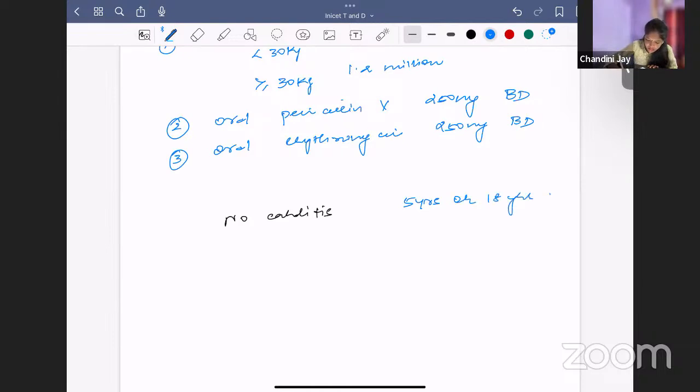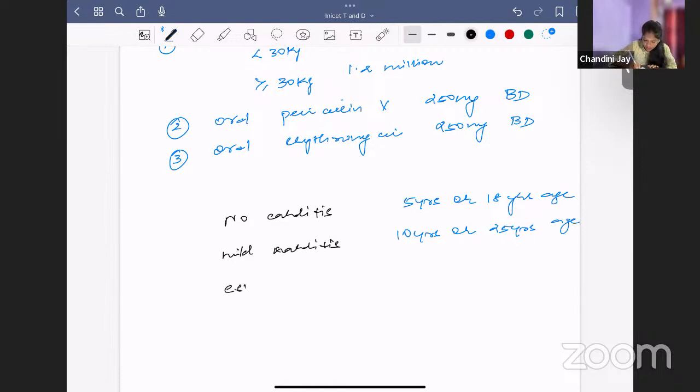Second, suppose there is mild to moderate carditis, like mild regurgitation. Then you can give for 10 years or up to 25 years of age.